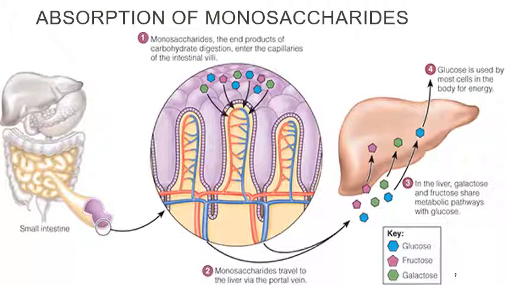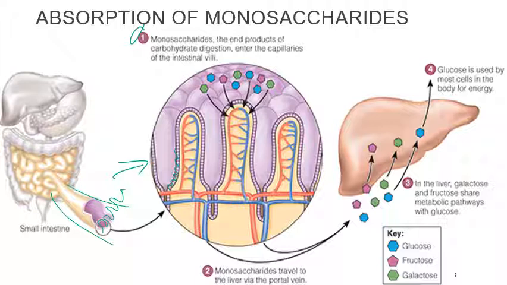Absorption of monosaccharides. One, monosaccharides are the end product of carbohydrate digestion. They enter the capillaries of the intestinal villi. So you're like, what are the intestinal villi? So here's the small intestine where a lot of things are being absorbed, and then there's these little villi here, which look like this. And these villi have microvilli, which are here.